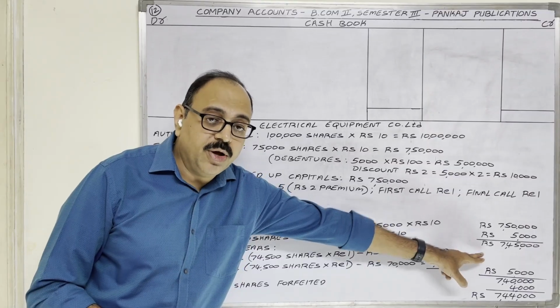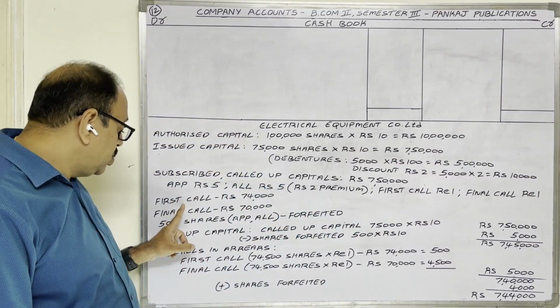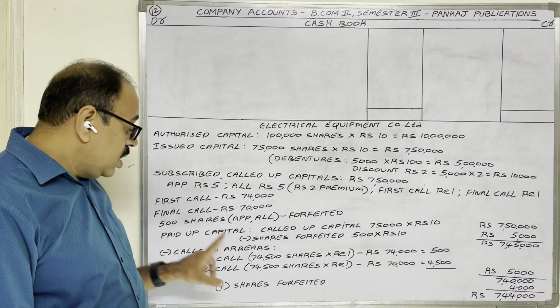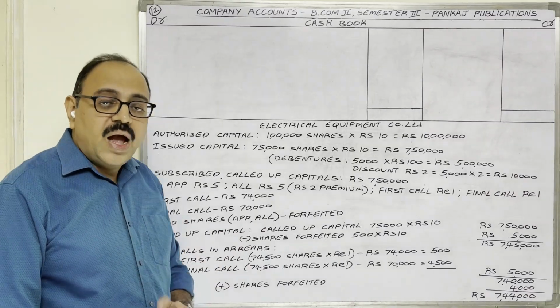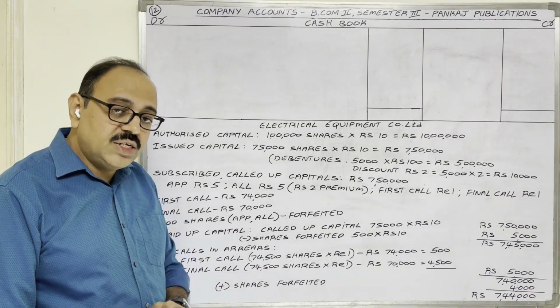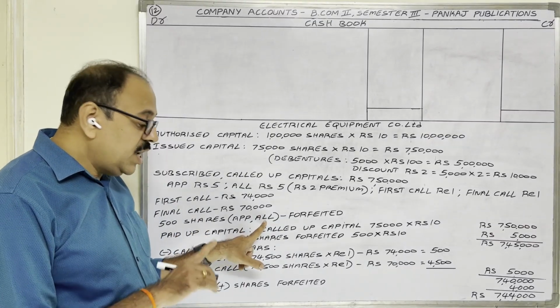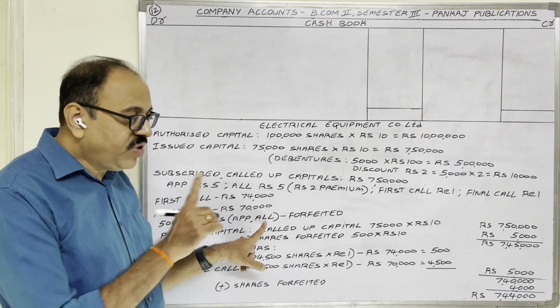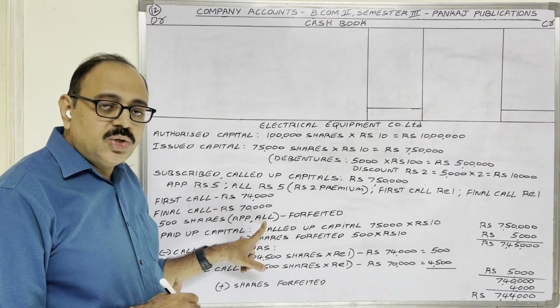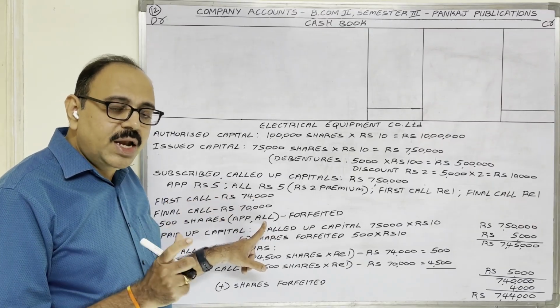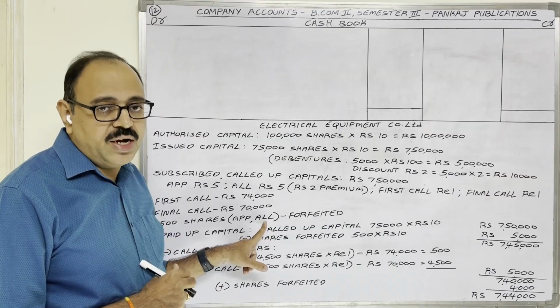And in this problem, calls in arrear amounts related to the first call and the final call are given. And what about the 500 forfeited shares? On 500 shares also, only application and allotment money came. Means first call and final call are due there.